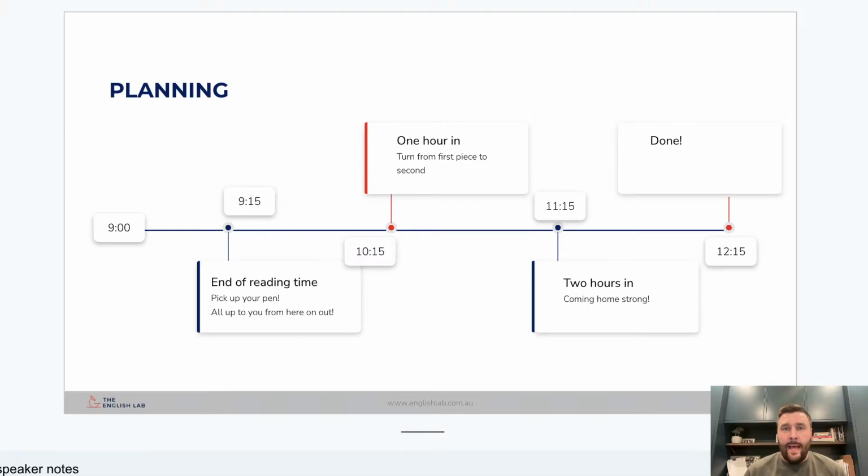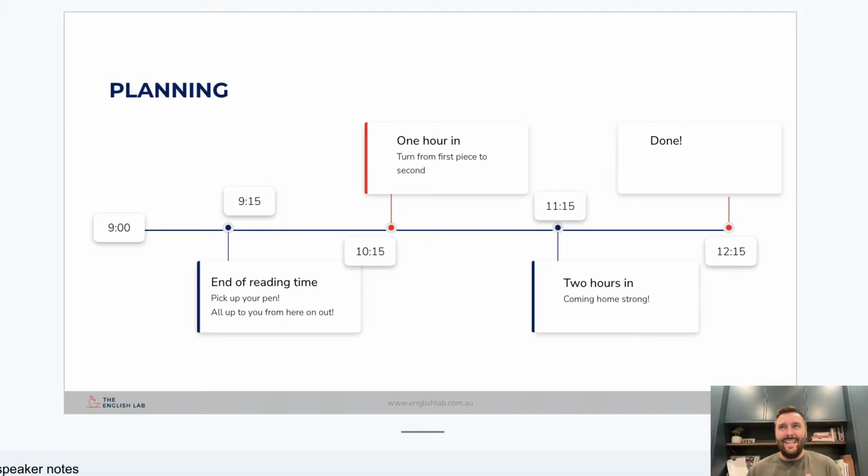What you can see there on the screen at the moment is our planning timeline that we have for the actual exam. Dead simple. We have 3 hours to write 3 pieces, but when we actually dive into it a little bit further, maybe it's not as simple as what we think, because when we say, okay, I've just got to be able to write every piece in 1 hour, well, what about planning time? How do we spend that time?